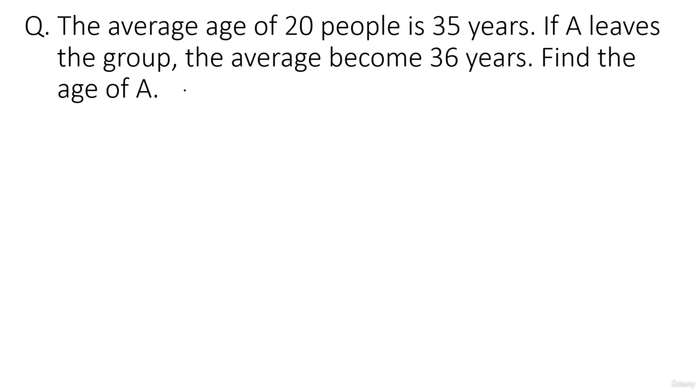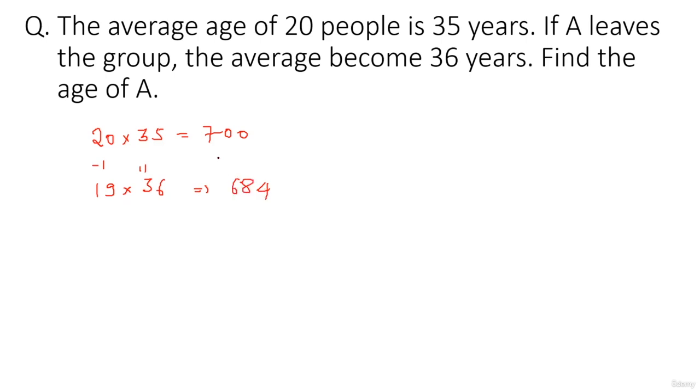I'll demonstrate. So the average age of 20 people is 35 years. The total age of all these 20 people is how much? 20 multiplied by 35, which is 700. If A leaves the group, the average age becomes 36. So now the number of people is not 20, it's 20 minus 1, 19, into the new average 36, right? So 19 times 36, 19 into 6 is 114, 11 carry, 57 plus 11 is 68.